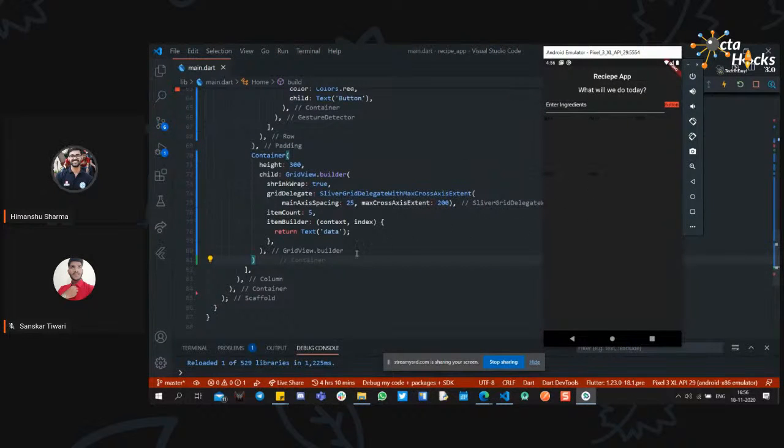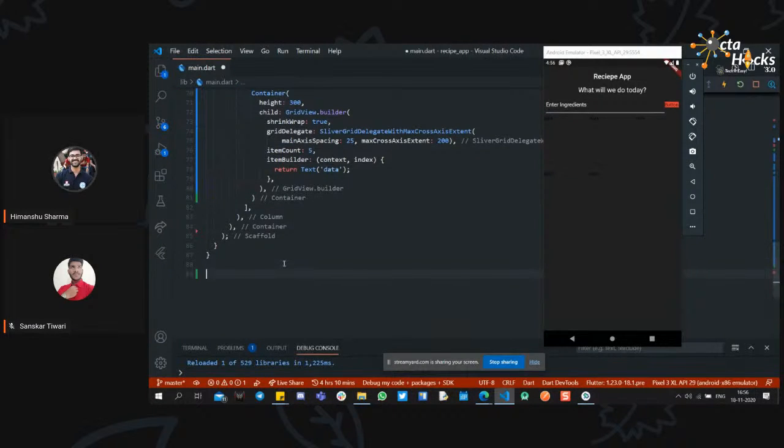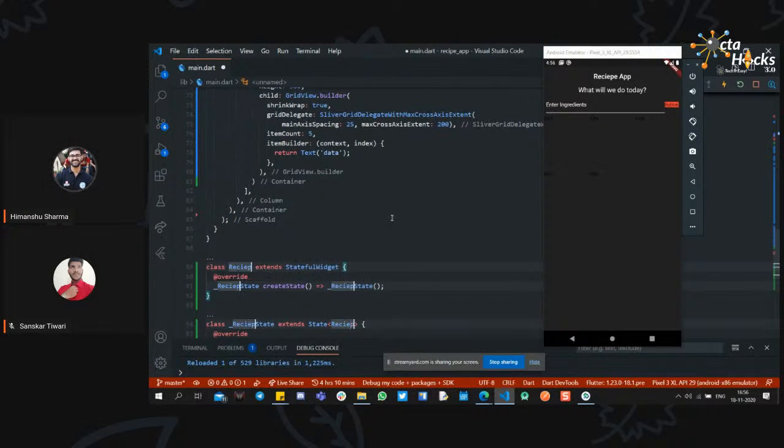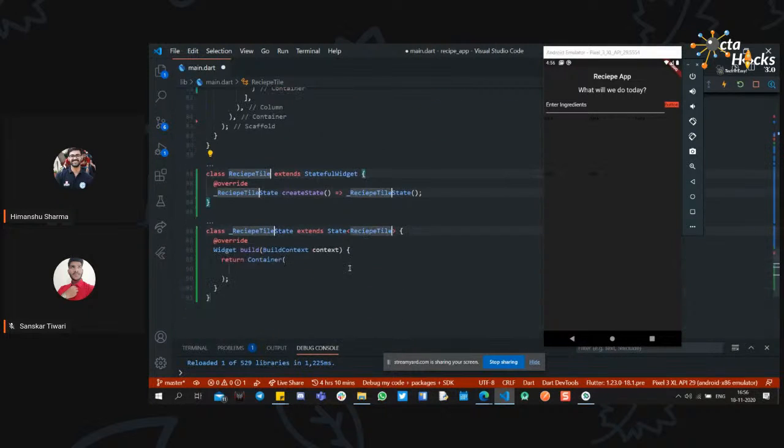Okay, so instead of this, we need a particular tile, a particular button, or a particular card to display the recipes. So what you can do is create another class for the button because everything is a widget right here. So I will create another class, recipe tile, which will display the recipes right here. I will create a stateful widget of recipe tile. Why stateful widget? Because we will change the data dynamically, as it will be fetched with the APIs.